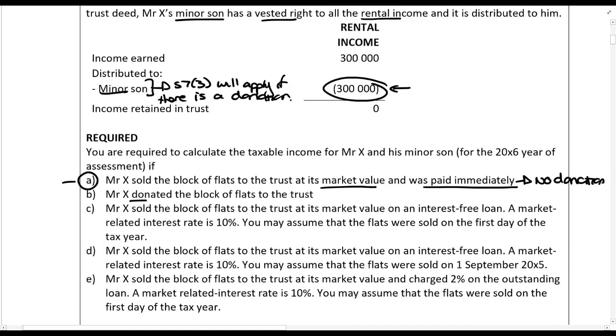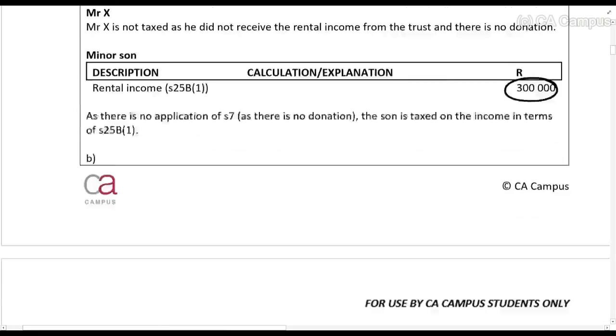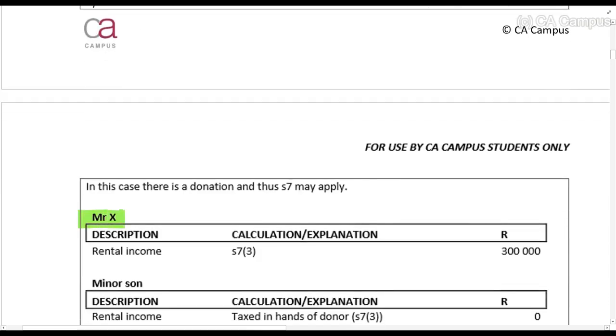Situation B, Mr. X donated the block of flats to the trust. So now this is a full donation, not an interest-free loan. If this is a donation, section 7.3 will apply. So was there a donation? Is the donor alive? Yes. Does any of the section 7s apply? Yes. Section 7.3 does. Who should be taxed? The donor should be taxed. So in situation B, Mr. X will be taxed.